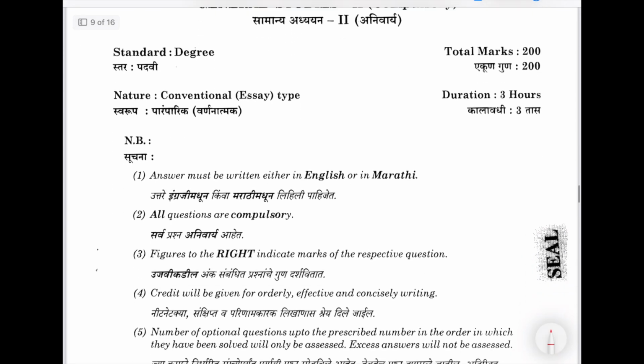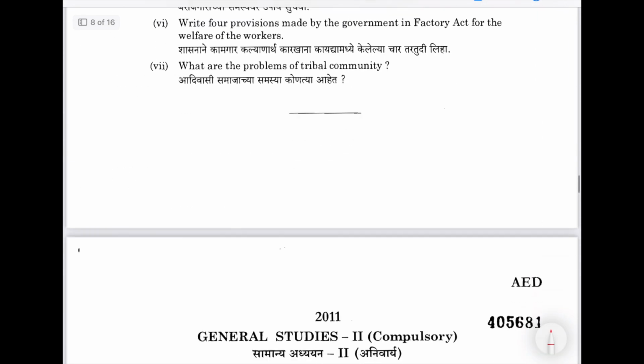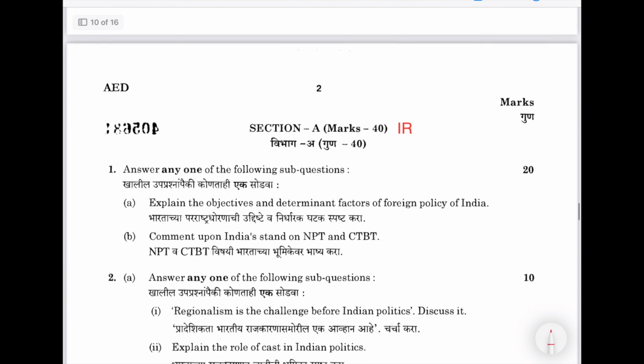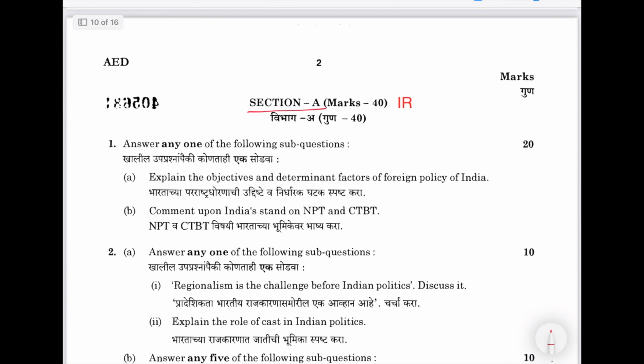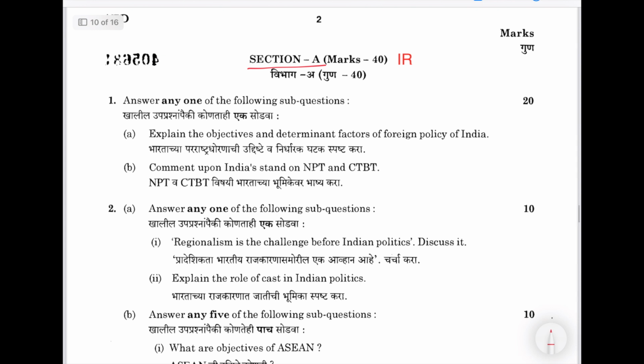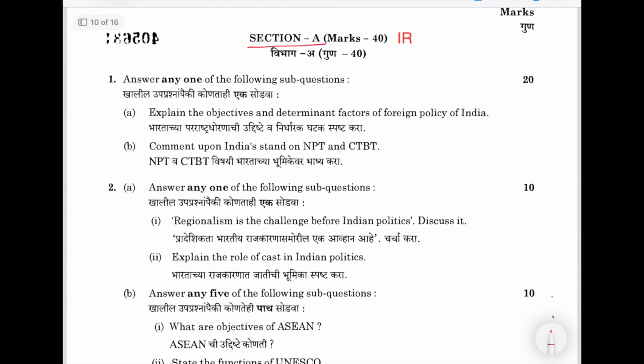Then go to the second paper. Now we saw history, geography, and polity. Economy is there, but before that, see, this is again paper 2, GS2, IR. Now this is important because they can ask similar questions.